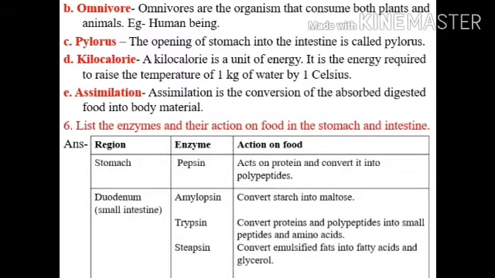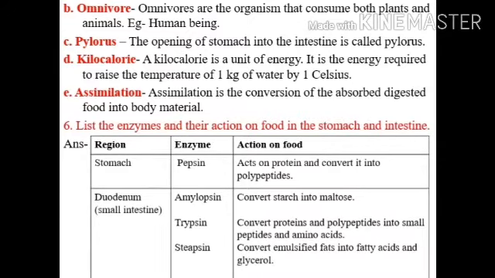The opening of stomach into intestine is called pylorus. Number D, kilocalorie. A kilocalorie is a unit of energy. It is the energy required to raise the temperature of 1 kg of water by 1 Celsius. Number E, assimilation. Assimilation is the conversion of the absorbed digested food into body material.